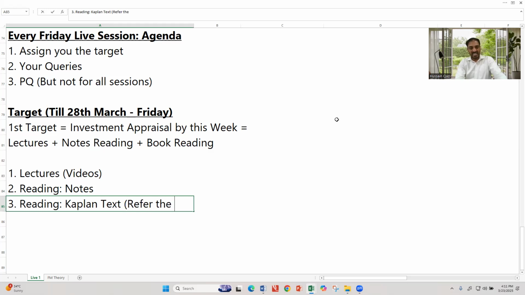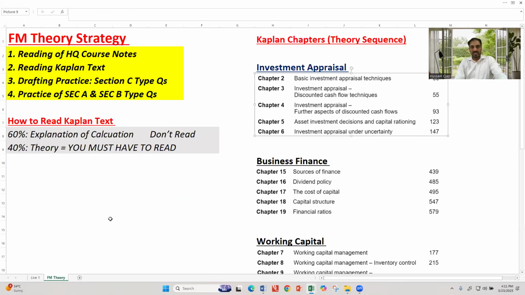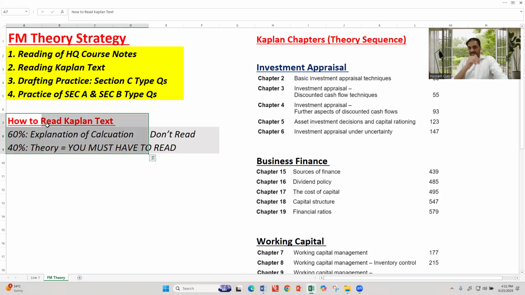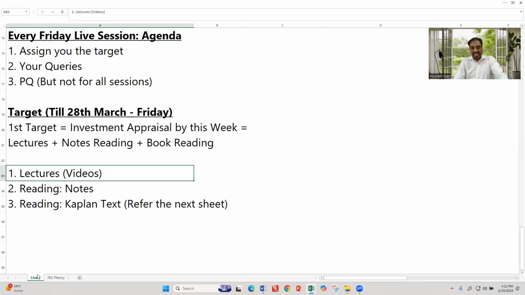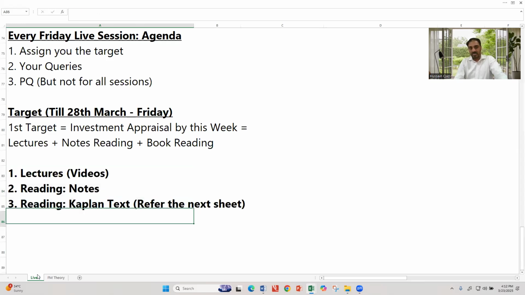Refer to the next sheet. Investment appraisal, chapters 2 to 6, with the strategy that I have discussed previously. In chapters 2 to 6, anything related to calculation, ignore. But any theoretical content you have to work out. These 3 things you need to cover.